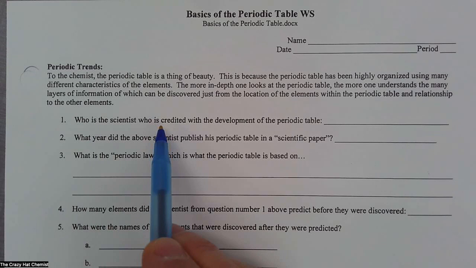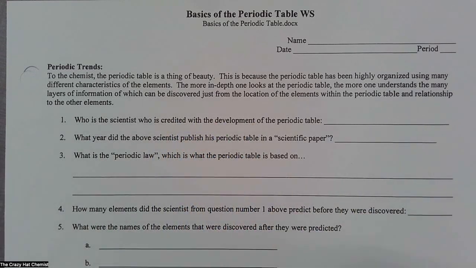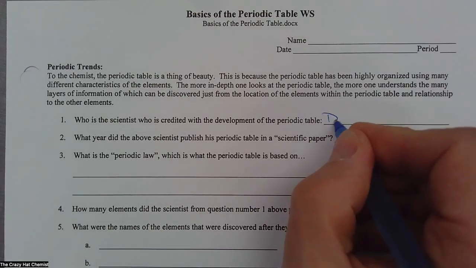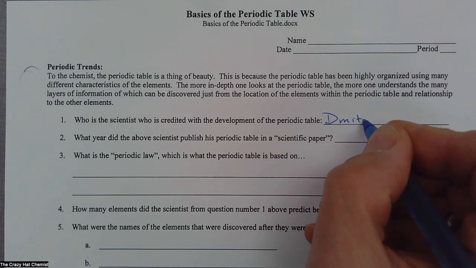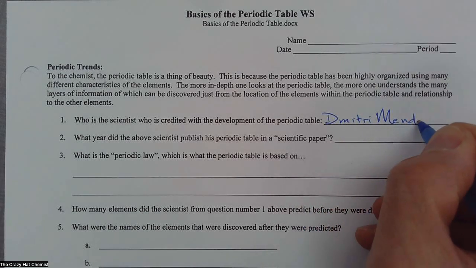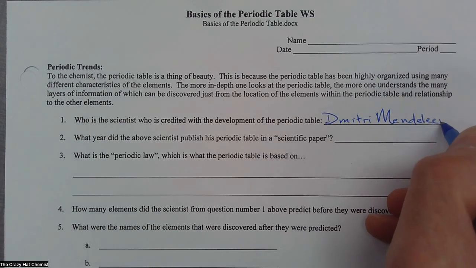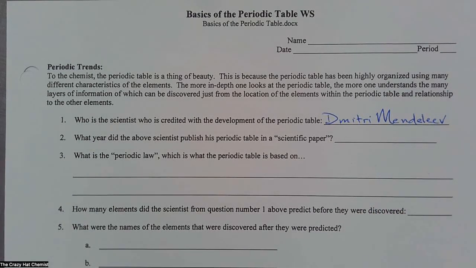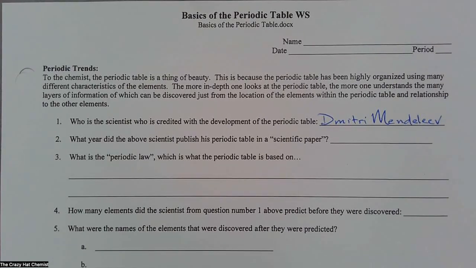So who is the scientist who is credited with the development of the periodic table? That's none other than the Russian scientist Dmitri Mendeleev. There we go. I'm probably not pronouncing it correctly, but that's as good as I could do here.